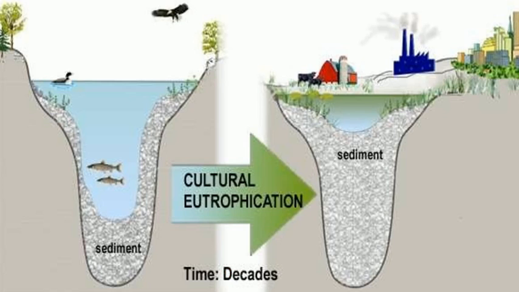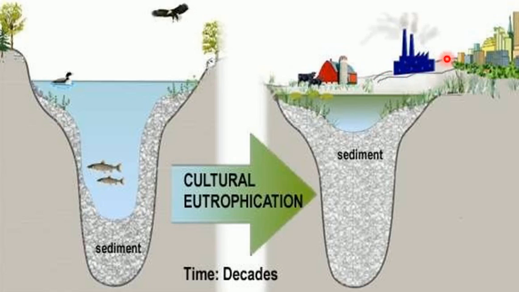So in this picture you can see the cultural eutrophication. Suppose this is a normal lake. After some decades, this cultural eutrophication can take place within say 10 to 20 years. However, the other type, natural eutrophication, may take centuries, meaning hundreds of years. Cultural eutrophication takes place very fast because of human activities, like agriculture or industrial development.